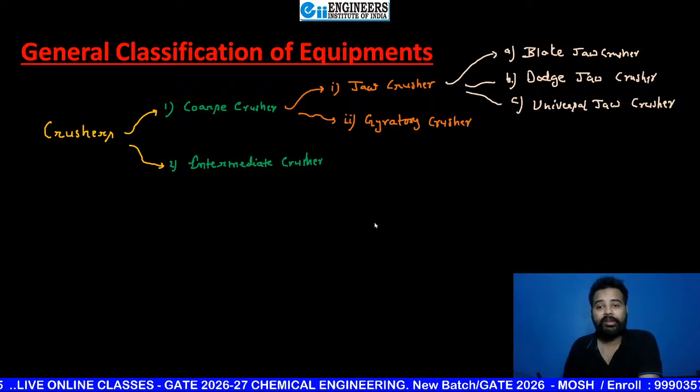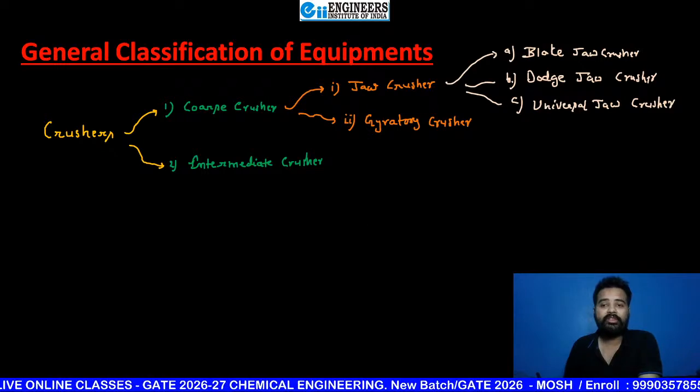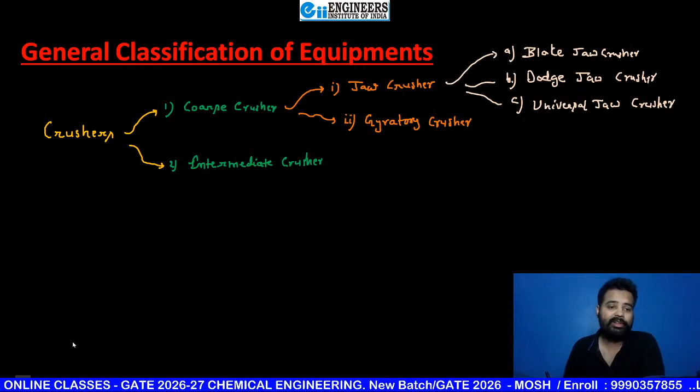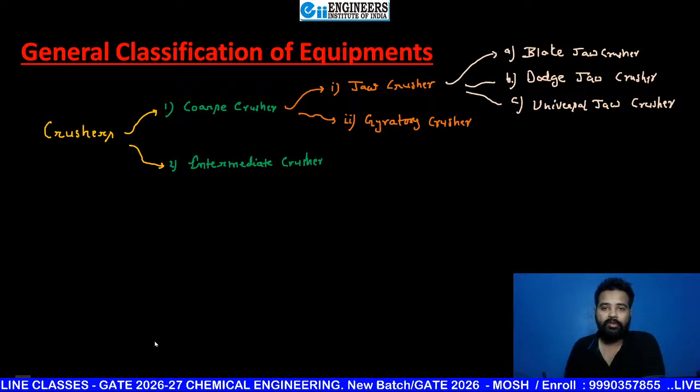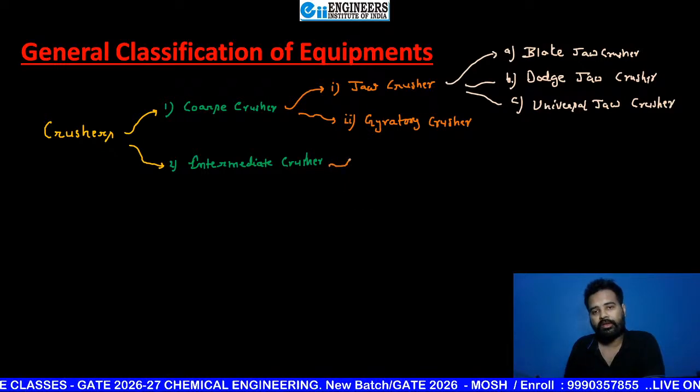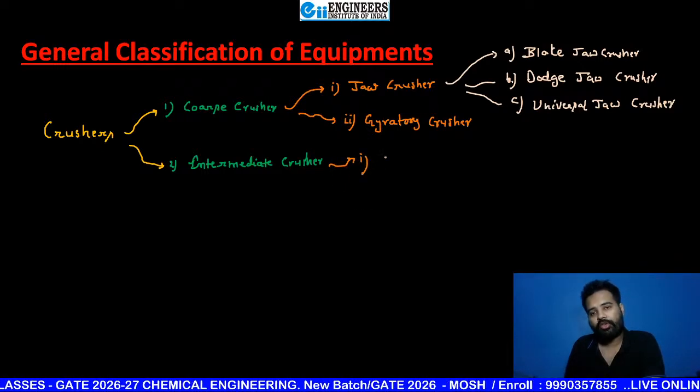Now, in intermediate crusher, again, beta, three names are there, in which first name is very important for you. That is crushing rolls. The first one is crushing rolls.